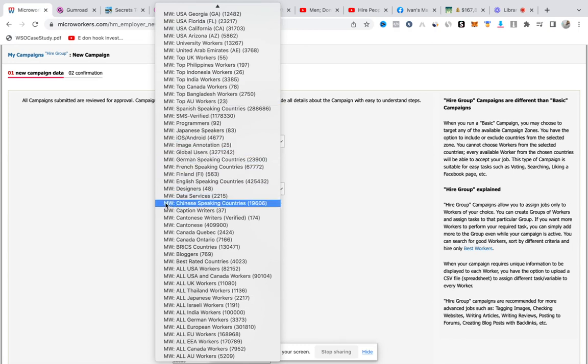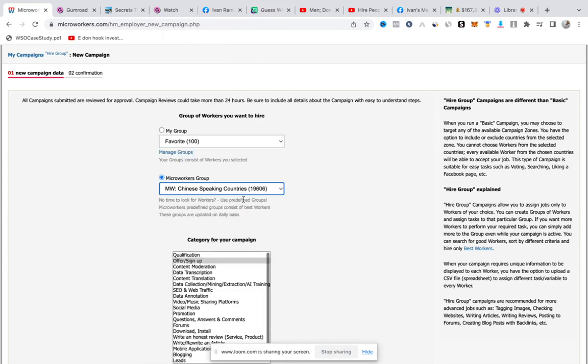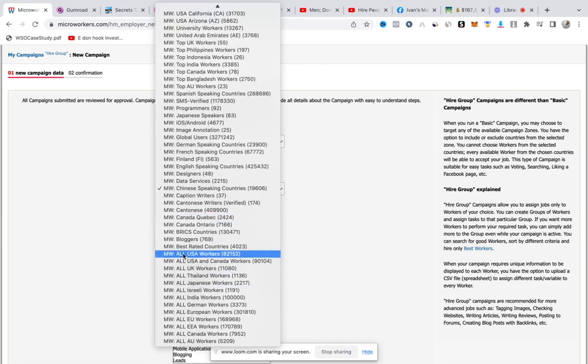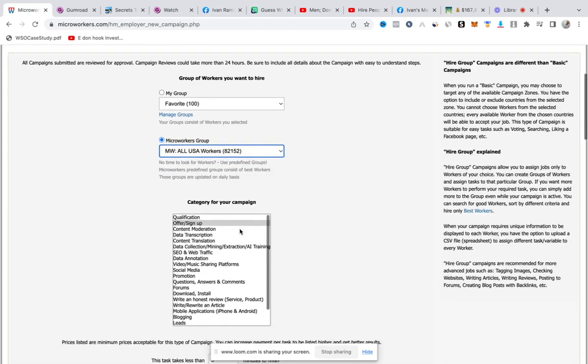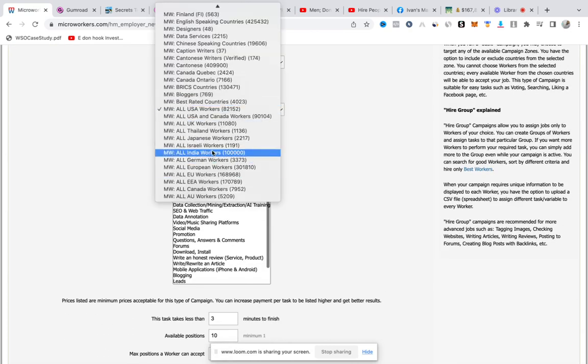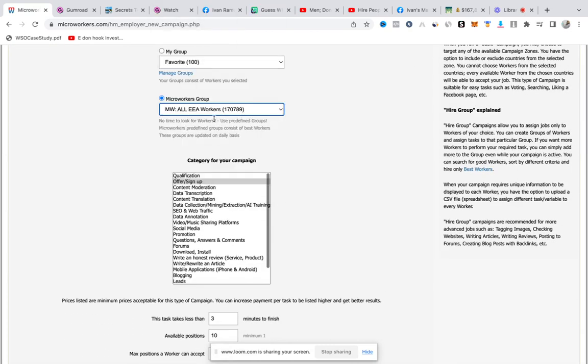If what you want to do is a Chinese offer, or you want to promote something for Chinese persons, or you want to share to Chinese Facebook groups or whatever, you just come here and select Chinese speaking countries. If what you want to do is targeted on US workers, just select US workers. You can see we have 82,000 of them. If what you want to do is focused on the EEA workers, you just select that. All right.